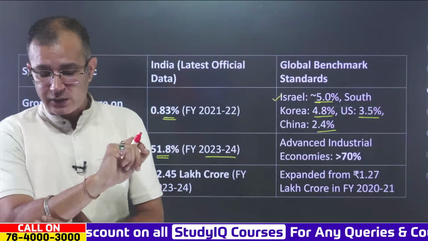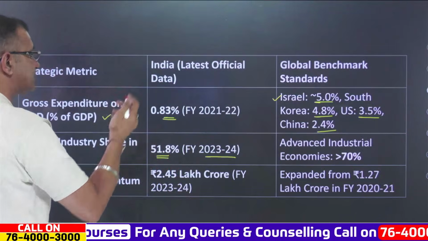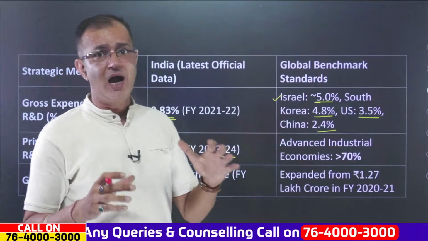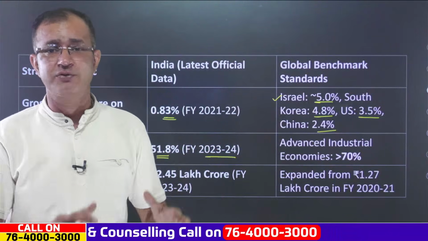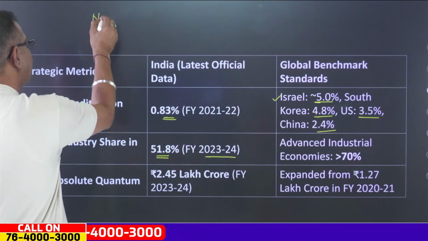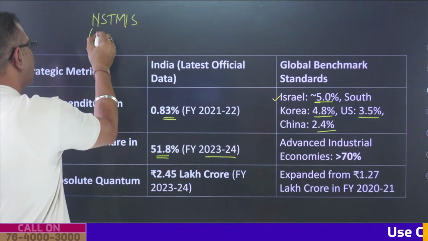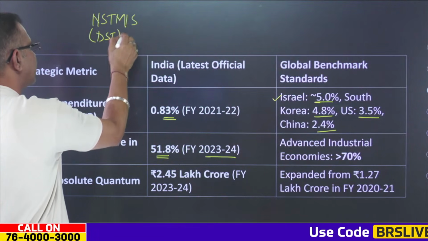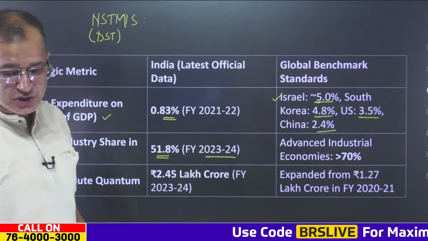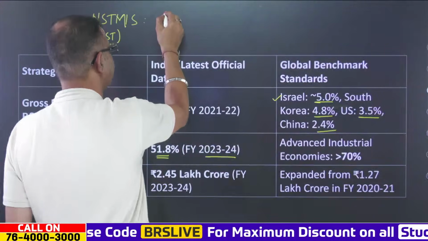Now, this is again quite important because this data is collected by the Department of Science and Technology, and it is basically NSTMIS. NSTMIS is under the DST, and it is the National Science and Technology Management Information System.